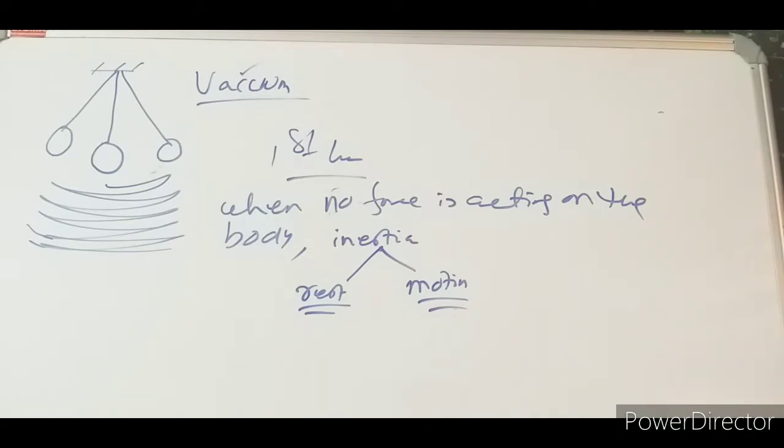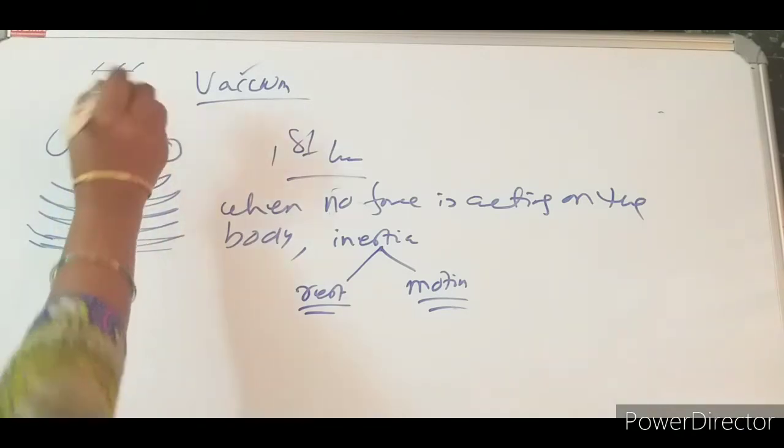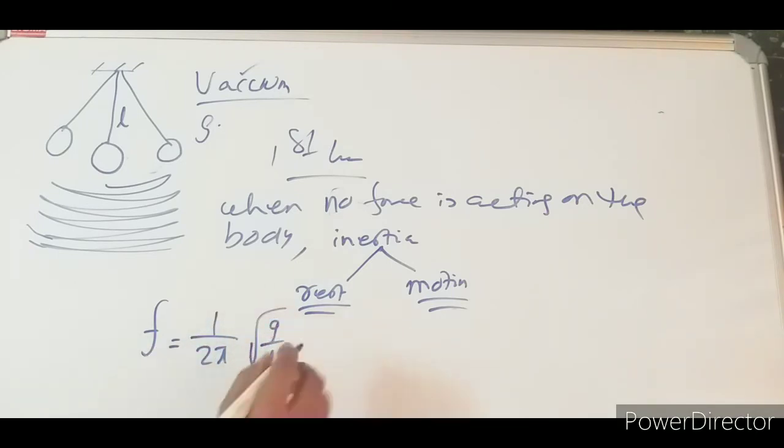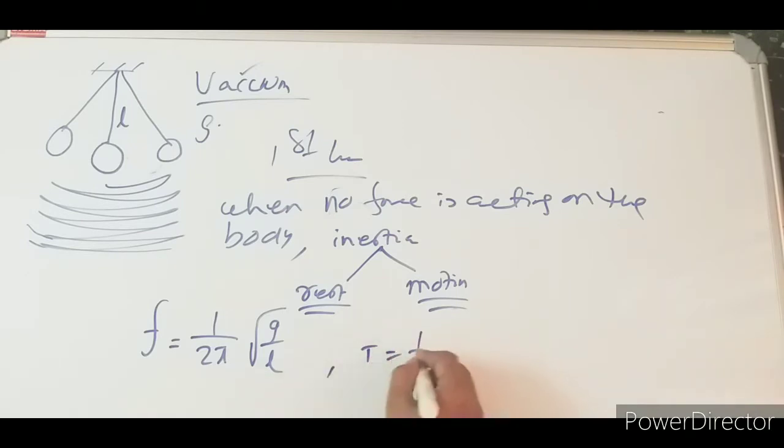Understood here? So if I take the length equal to L, obviously acceleration due to gravity g will be there for us. So what will the frequency of a simple pendulum be? The frequency of a simple pendulum, f, equals 1 by 2 pi root over g by L, because we know the formula for time period T equals 2 pi root over L by g, but time period equals 1 by frequency.